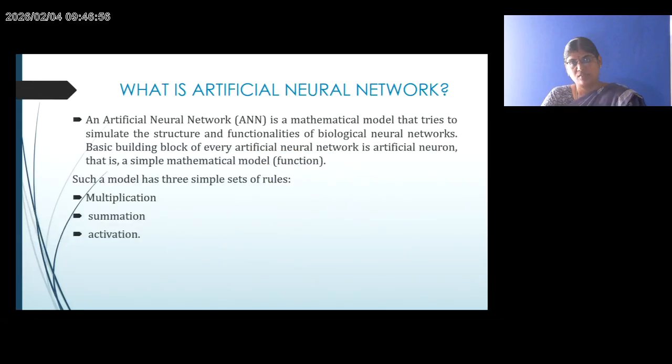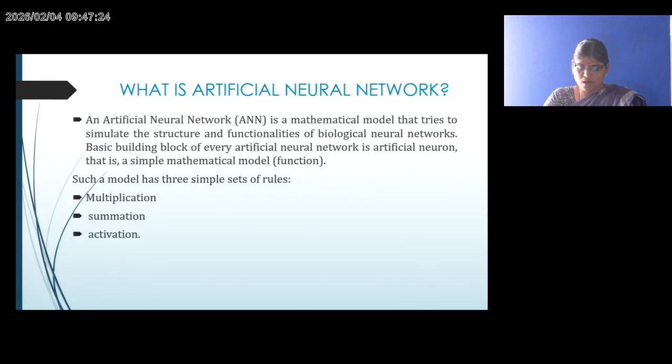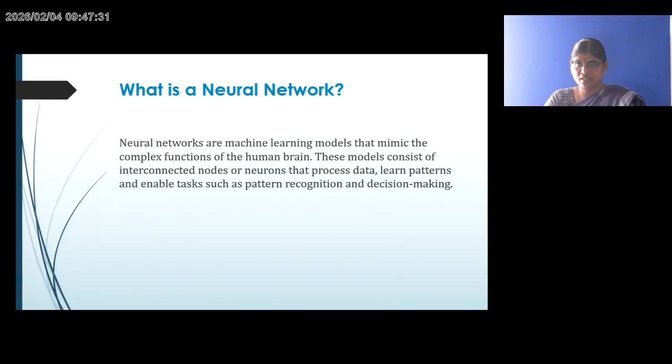First, we will discuss what an ANN, that is, an Artificial Neural Network, is. An artificial neural network is a mathematical model that tries to simulate the structure and functionalities of biological neural networks. The basic building block of every artificial neural network is the artificial neuron, which is a simple mathematical function. Such a model has three simple sets of rules: first one is multiplication, second one is summation, third one is activation.